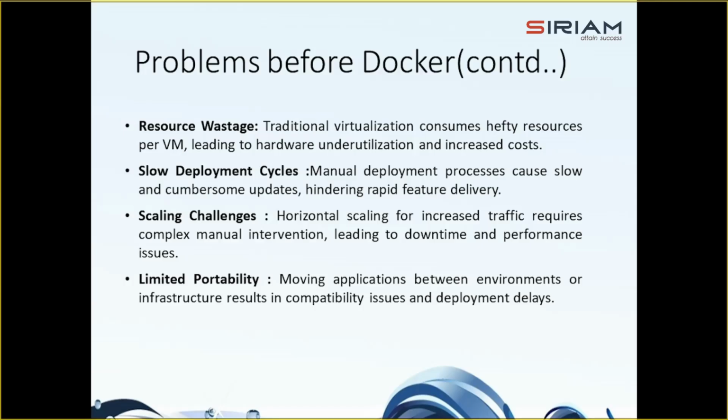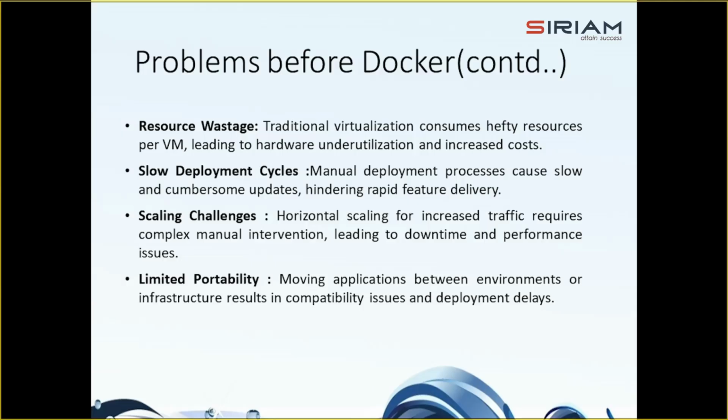And what is the slow deployment cycle? Manual deployment processes were slow and cumbersome, involving multiple steps for configuring, testing, and deploying applications. So updates and feature releases took longer to roll out, hindering rapid feature delivery and responsiveness to customer needs before the arrival of Docker. And what were the scaling challenges?